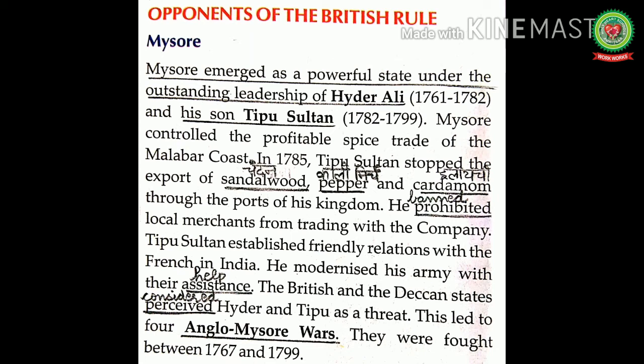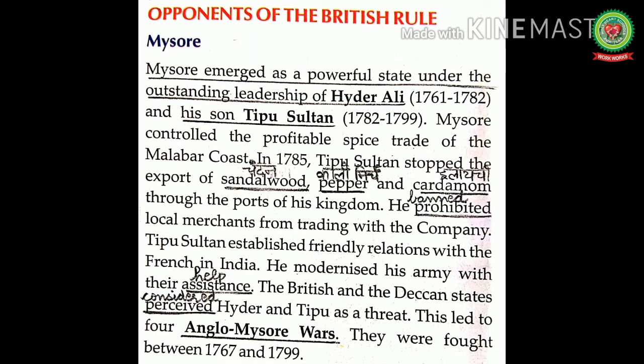Means the profitable trade of the Malabar coast was controlled by Mysore, and the company purchased pepper and cardamom there. But in 1785, Tipu Sultan stopped the export of sandalwood, pepper, and cardamom through the ports of his kingdom and disallowed local merchants from trading with the company.